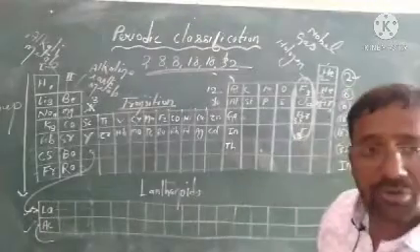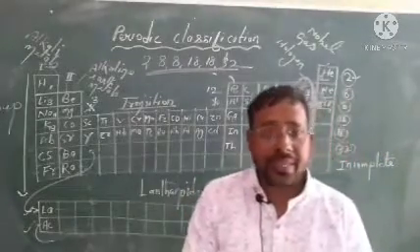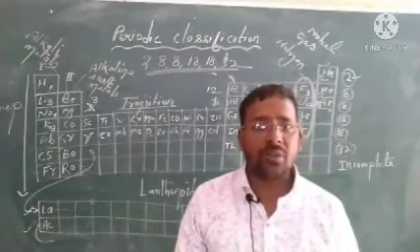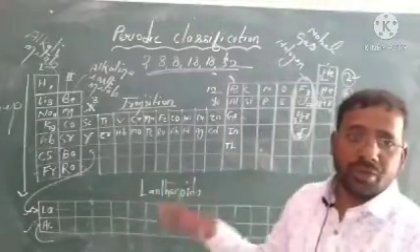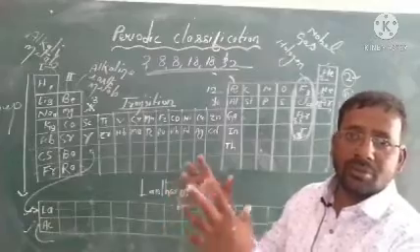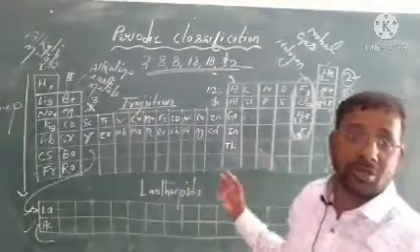So these are the elements, and in the next classes we will talk about the nature of elements, which ones are metals, non-metals and metalloids.